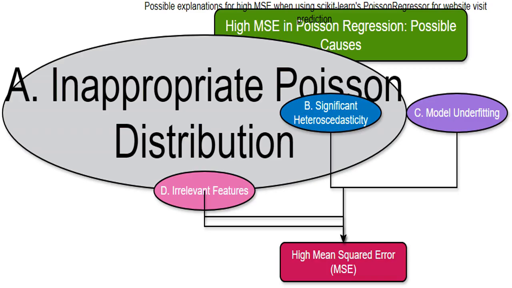I'm checking if the Poisson distribution is a good fit for my website visit data. The Poisson distribution assumes that the variance, spread, is equal to the mean, average. If it's not, maybe the variance is much bigger than the mean, overdispersion, then the Poisson distribution just won't work well. This means my model's assumptions are incorrect, causing a high MSE.